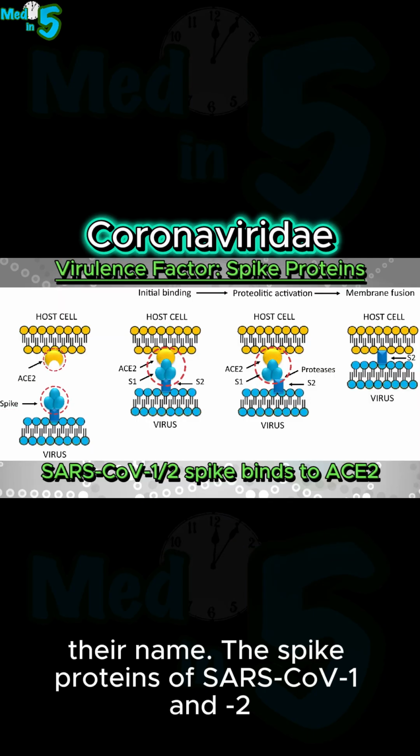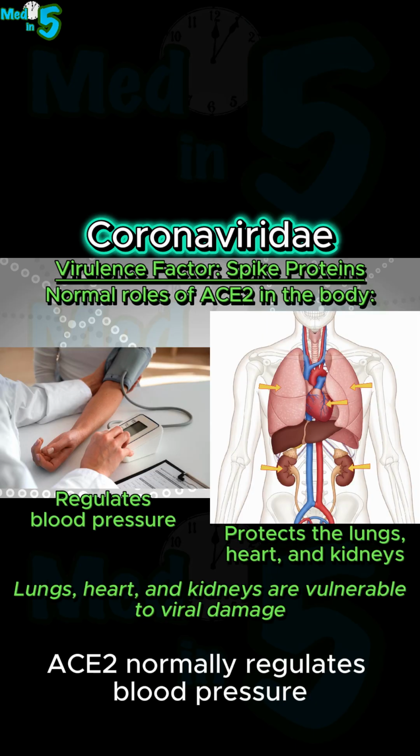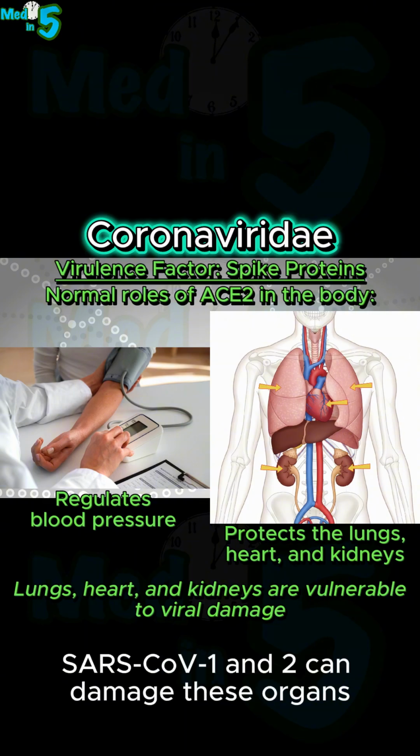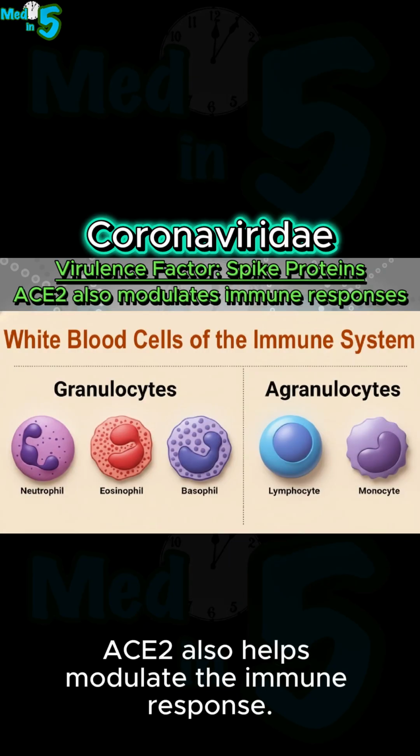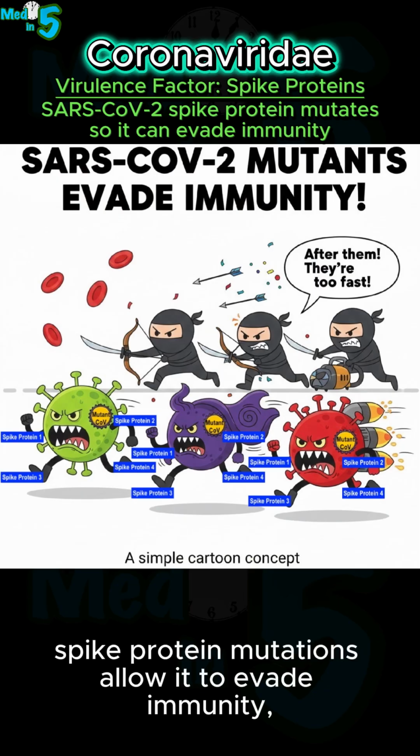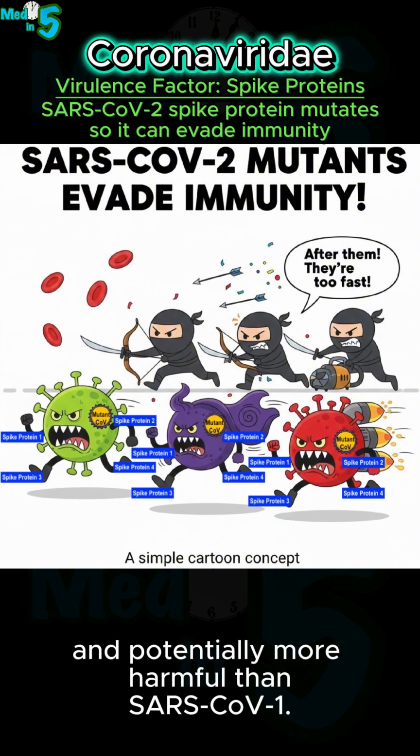The spike proteins of SARS-CoV-1 and 2 bind the ACE2 receptor to enter human cells. ACE2 normally regulates blood pressure and protects the lungs, heart, and kidneys. SARS-CoV-1 and 2 can damage these organs because of ACE2. ACE2 also helps modulate the immune response, but SARS-CoV-2 spike protein mutations allow it to evade immunity, making it more contagious and potentially more harmful than SARS-CoV-1.